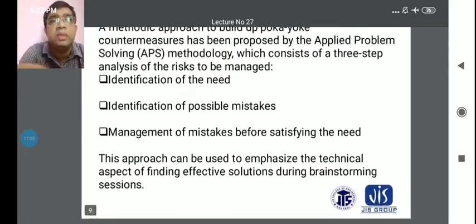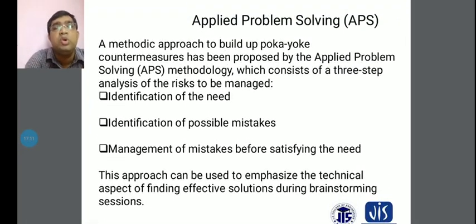The products should be considered according to what our customers take, and what is essential for our customers' needs. That means the first thing is the identification of the needs. And another thing is the identification of possible mistakes.